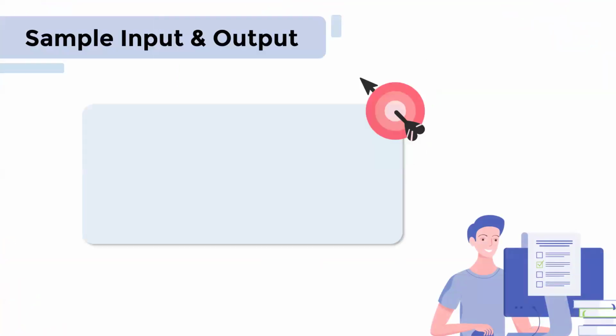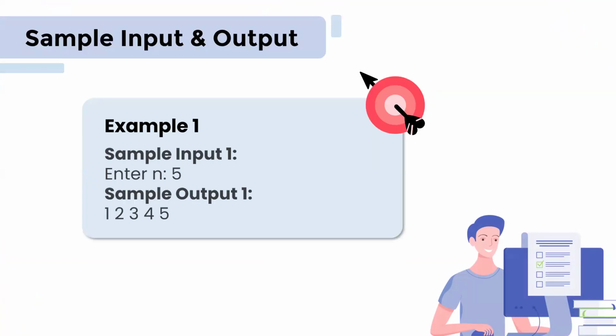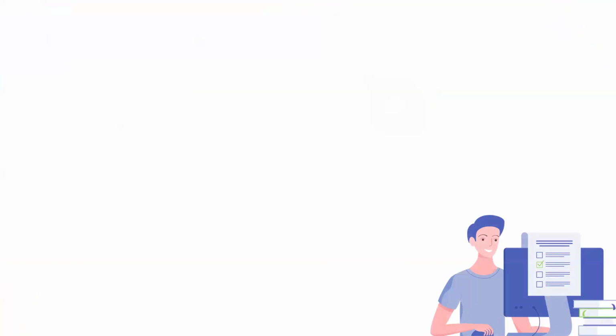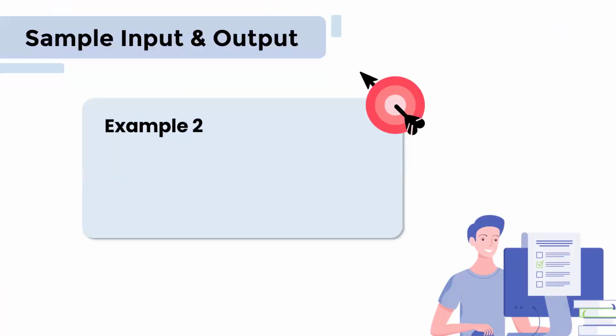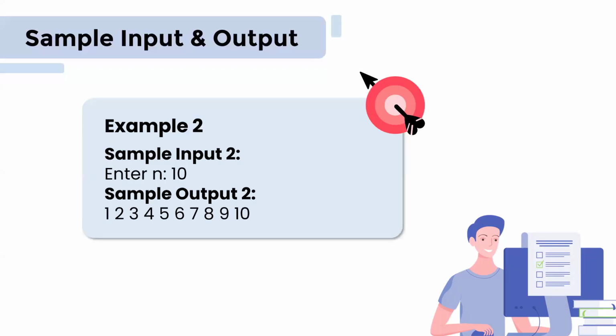Now let's see some sample input output. Example one, n value is 5. So we have to print 1, 2, 3, 4, 5. Example two, n value is 10: 1, 2, 3, 4, 5, 6, 7, 8, 9, 10. That's what we have to print. The loop will execute 10 times.